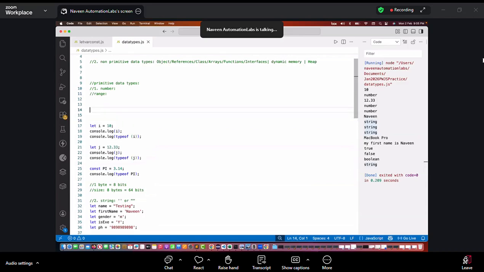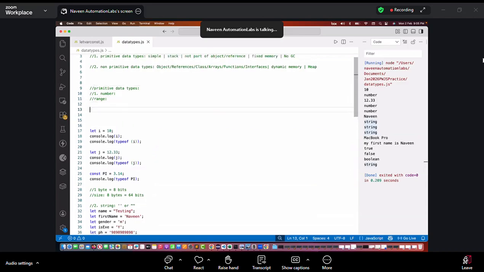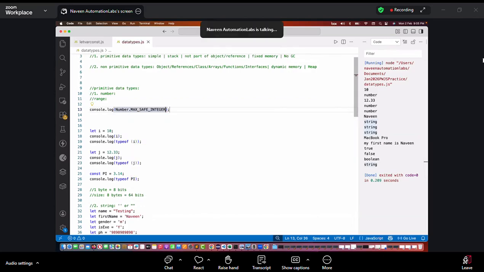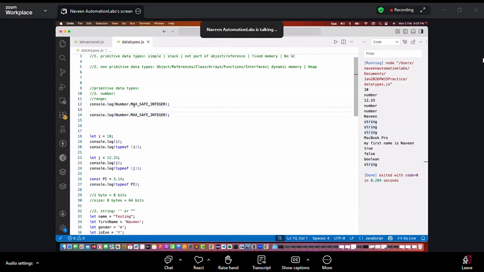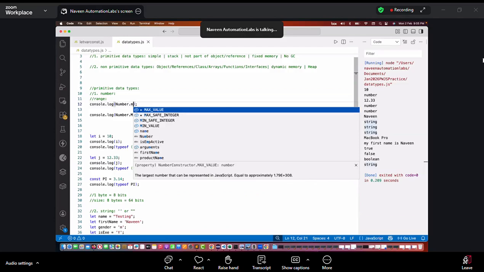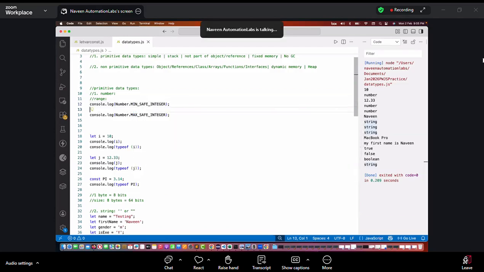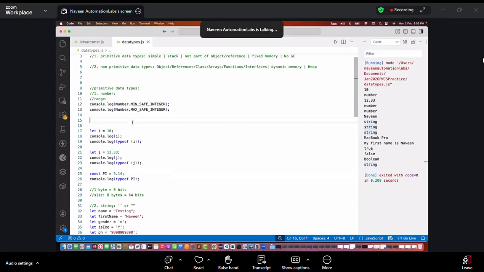See this, you can do one thing. Just try to print console.log, use this particular Number dot, okay, MAX_SAFE_INTEGER. This will be the maximum value. And then again you write console.log, let me write it again, Number.MIN_SAFE_INTEGER. This will give you the range.